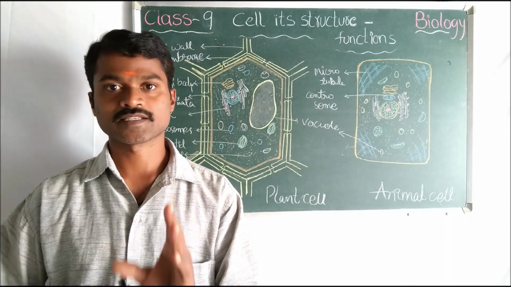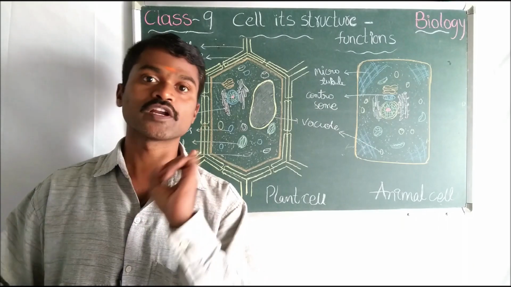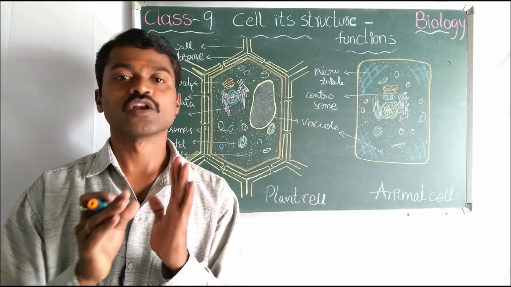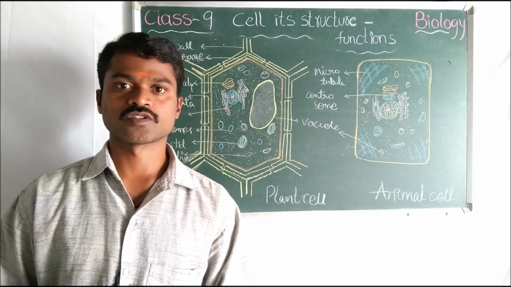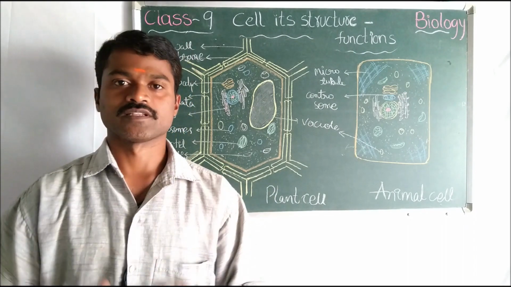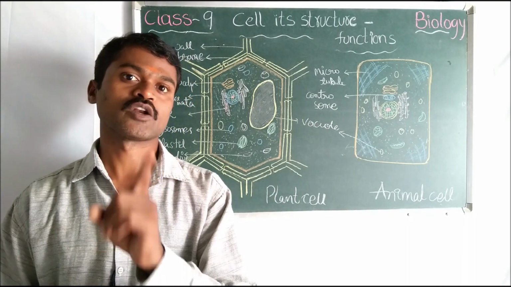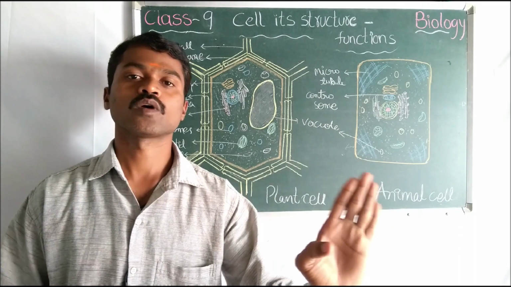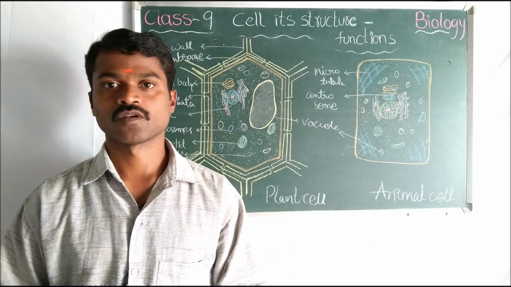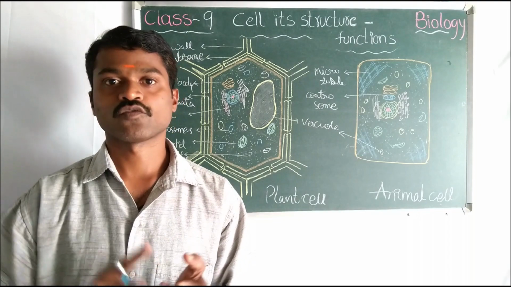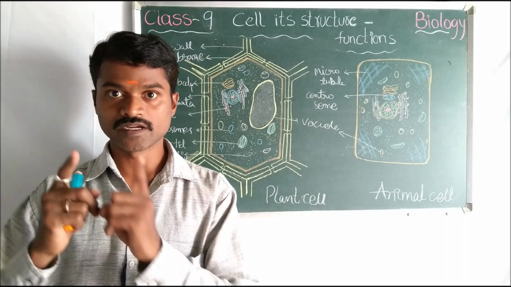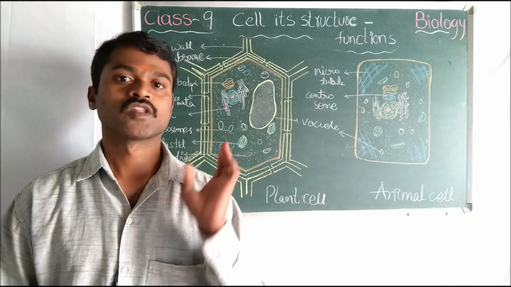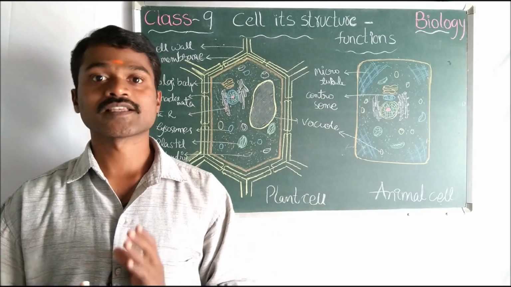RER is rough endoplasmic reticulum, that means endoplasmic reticulum with ribosomes. The function is preparation of proteins. SER, smooth endoplasmic reticulum, has no ribosomes. It prepares the proteins and fats. In the vertebrate liver, it helps in detoxifying. Very good. Now come to the plastids.